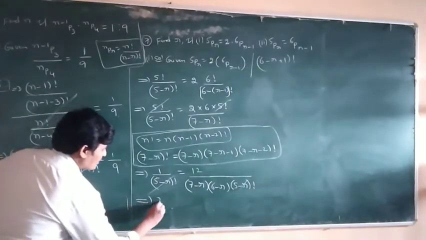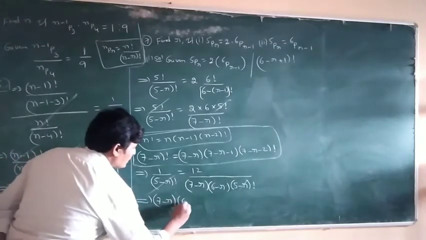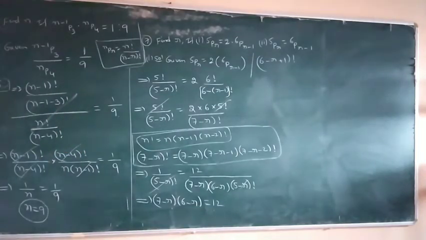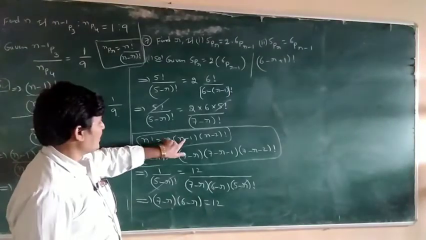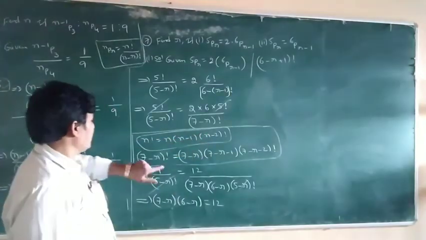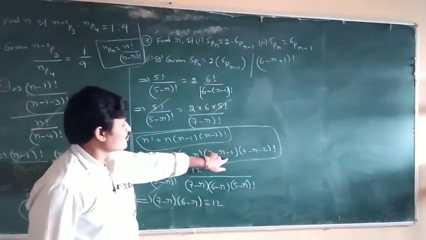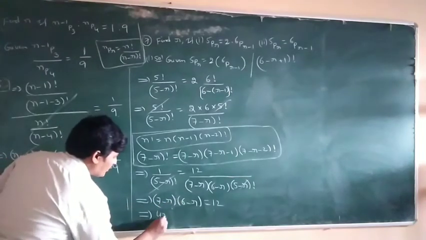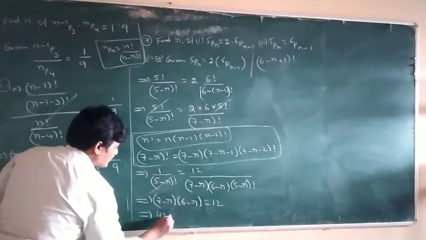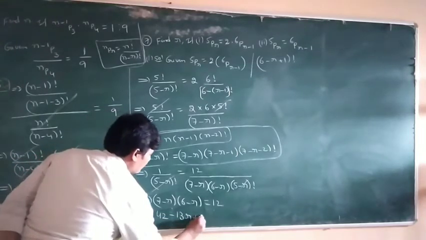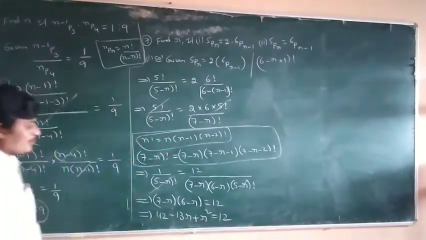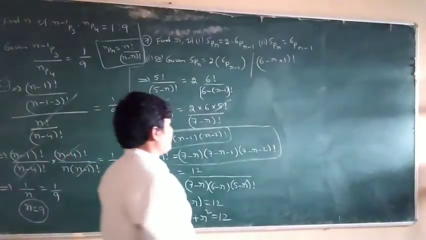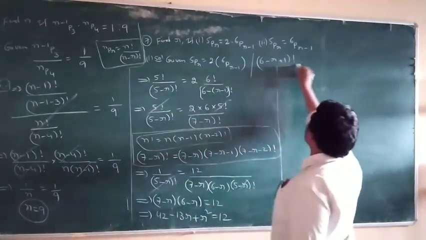So, cross multiplication: 7 minus r into 6 minus r is equal to 12. Multiply 7 into 6, 42, minus 7r minus 6r, that is minus 13r, plus r square is equal to 12.